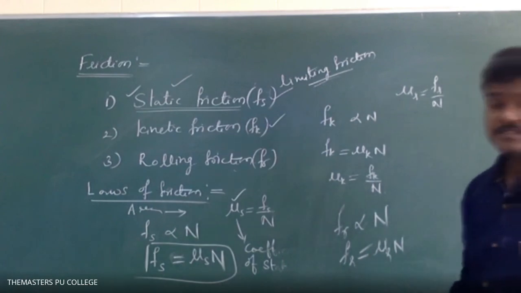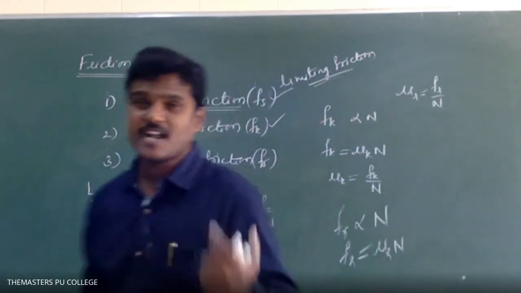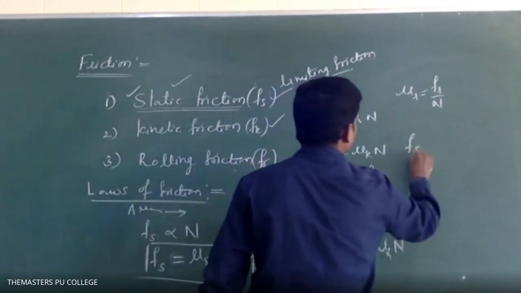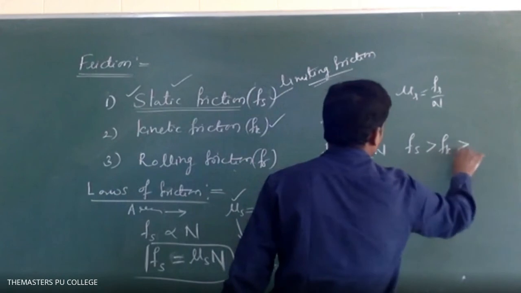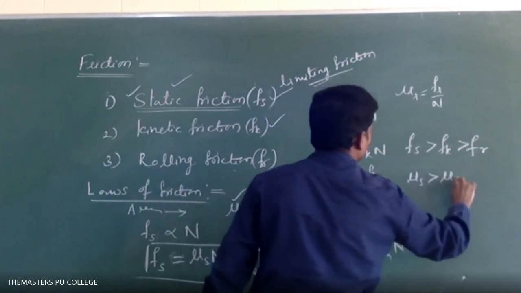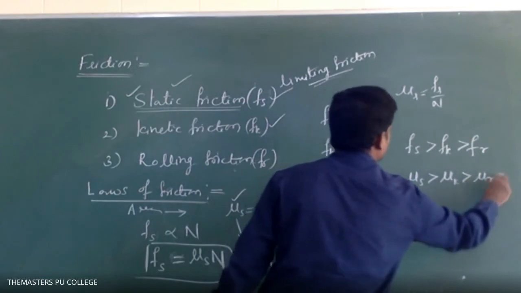And see, which frictional force is maximum? Static, kinetic, or rolling? No doubt, static frictional force is greater than kinetic friction, and kinetic is greater than rolling friction. At the same time, mu_s is greater than mu_k, which is greater than mu_r.